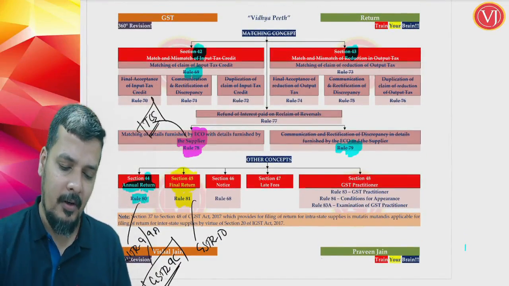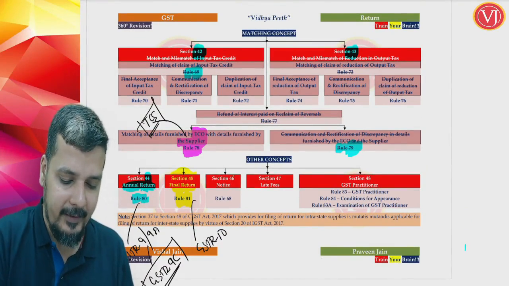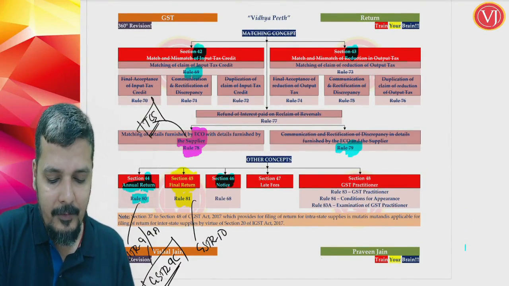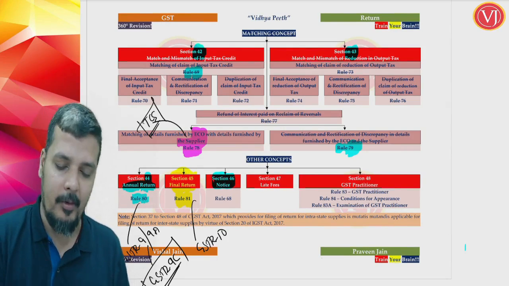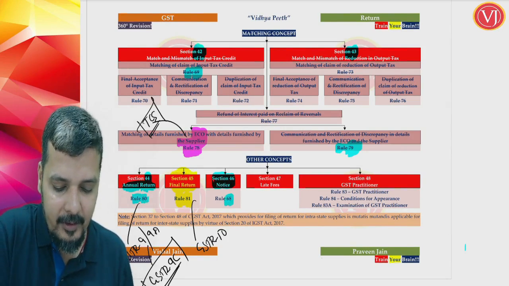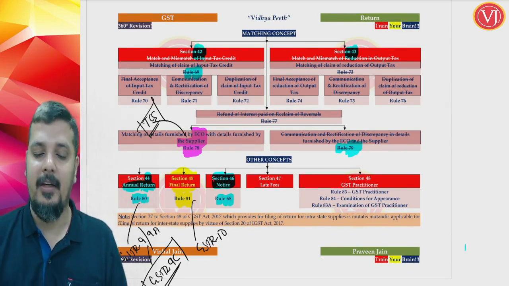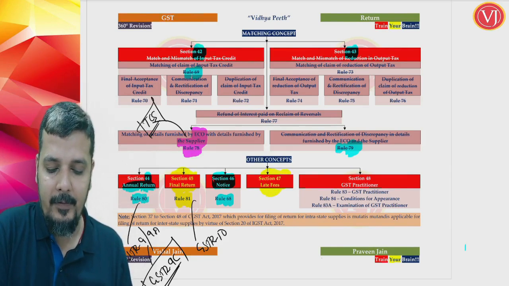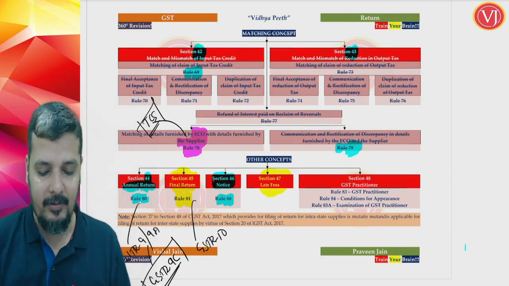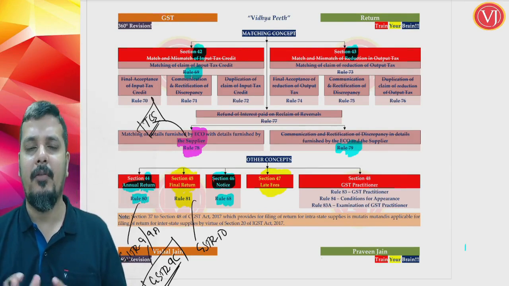Now, talking about the next provision, which is section 46, notice. If you are not filing the returns, then you might get a notice, and what you do when you get a notice is given in section 46, read along with rule 68. Then you have something called late fees. If you are not filing your return on time, what would be the amount of late fees, etc., is given in section 47. Conceptual provisions, so no rules.